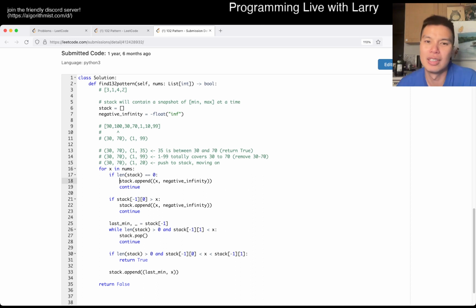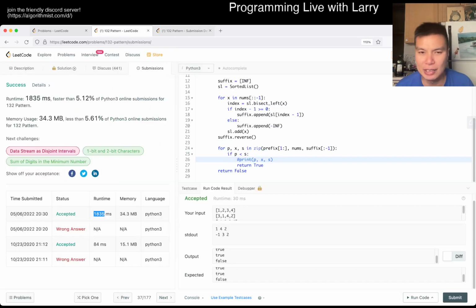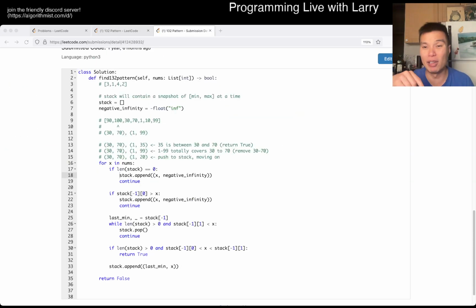So yeah, the idea is that we keep track of the smallest number to the left and the biggest number to the left, kind of keep track of the min and max. I think I definitely have a video for this one, so I'm just gonna have a link below.